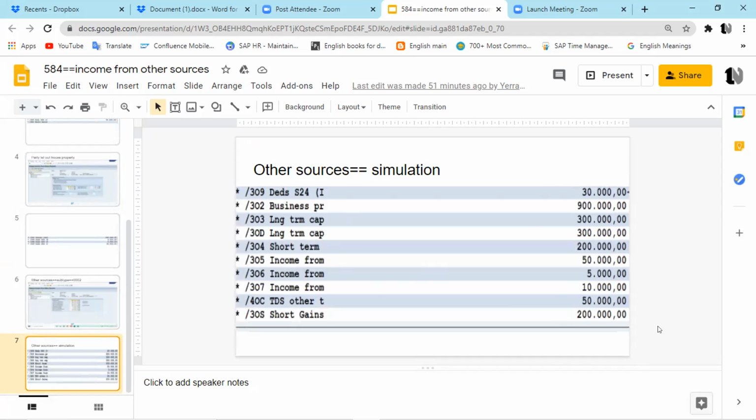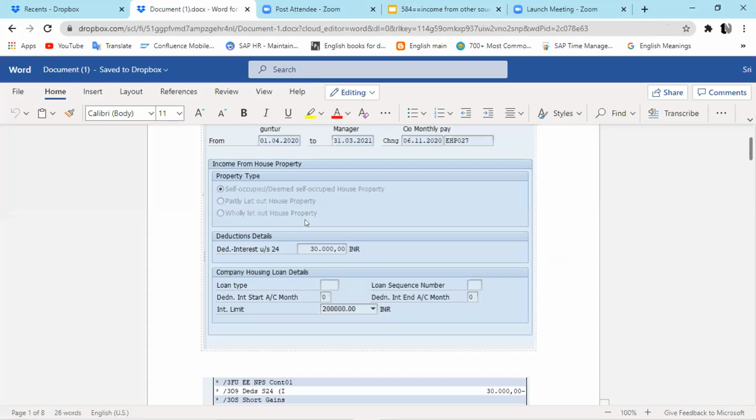Great. So suppose in a typical support project the client is saying that my employee has entered this amount, but it is not considered during your simulation and tax calculation. Then if you know the secondary wage type series, it is well and good. You can identify whether it is generated in the payroll or not. In this way you can troubleshoot.